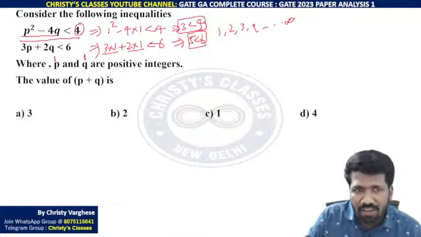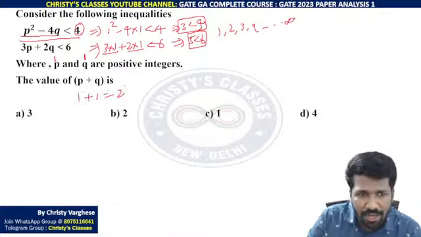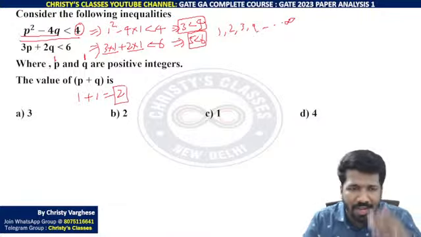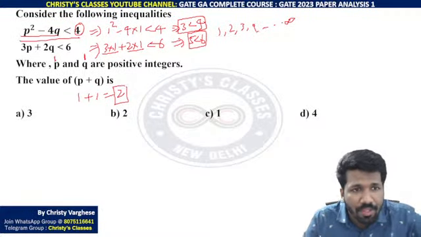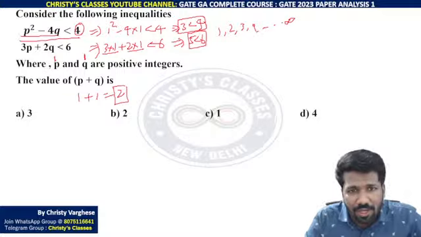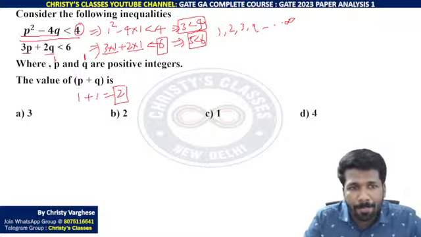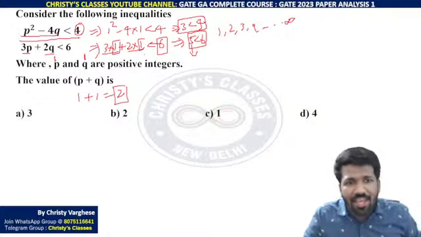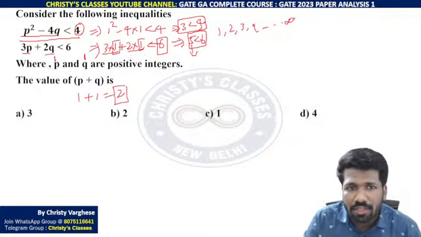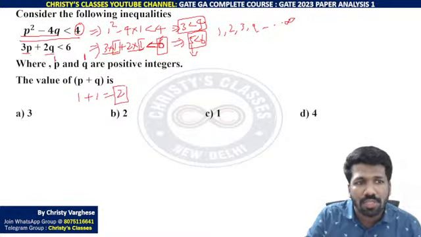Now listen very carefully. p equal to 1, q equal to 1 satisfies, so p plus q equal to 2 is possible. But how can we say p 1, q 1 only is possible? You can understand from this. This should be less than 6. With the minimum possible positive integers this comes to 5. So if you take anything more than 1, this won't be less than 6. It will be more than or equal to 6.